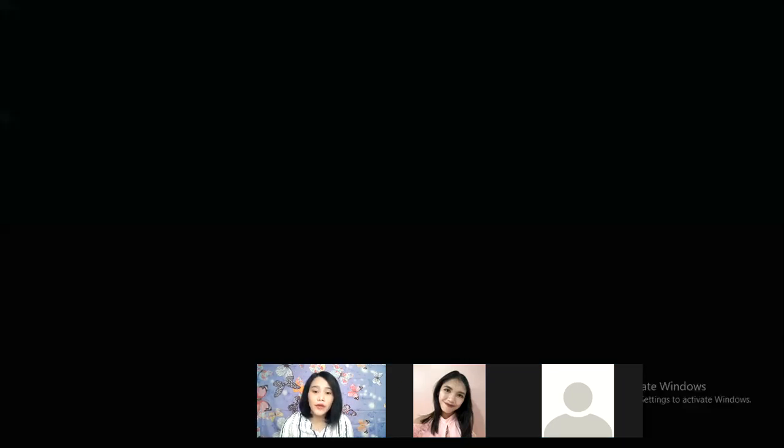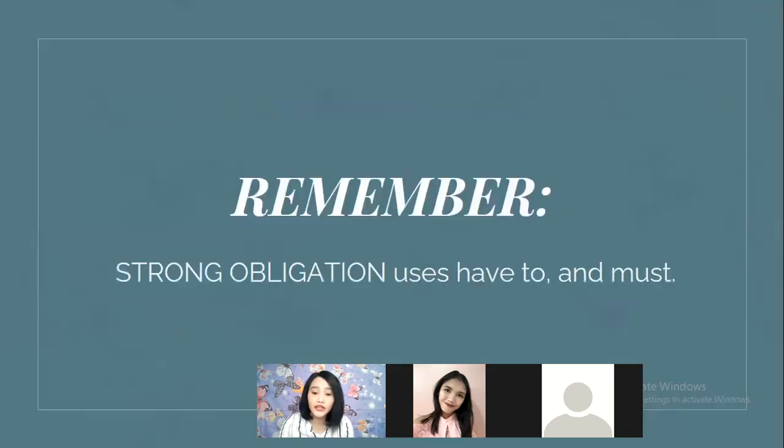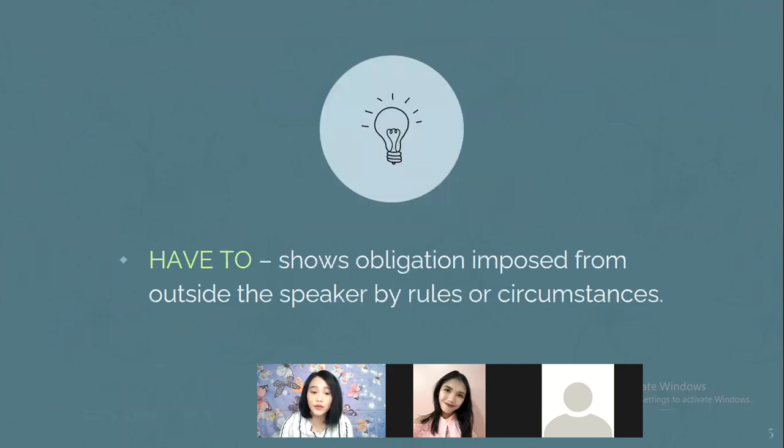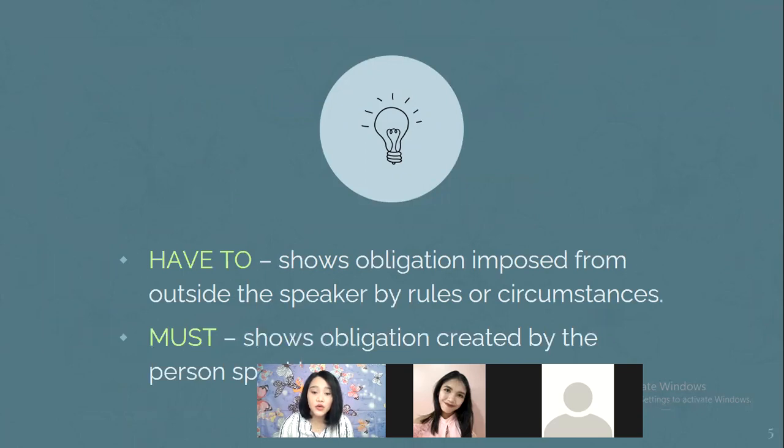Now, remember, strong obligation uses have to and must, whereas have to shows obligation imposed from outside the speaker by rules or circumstances. For example, what we used earlier, the right or the law. Then must shows obligations created by the person speaking.